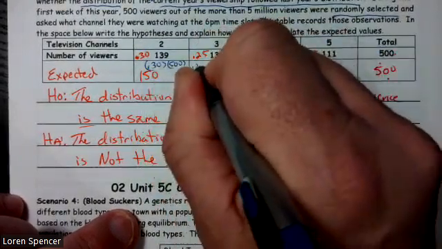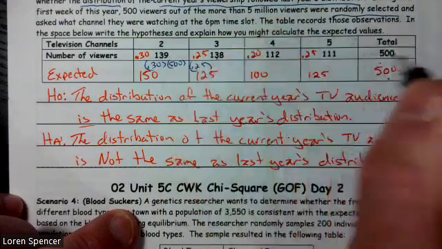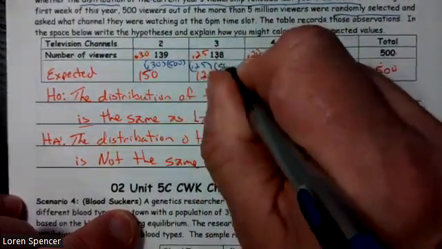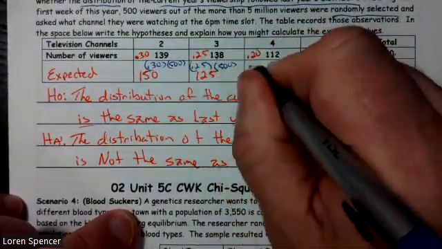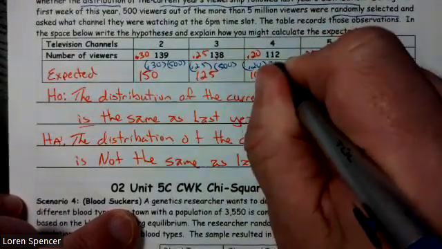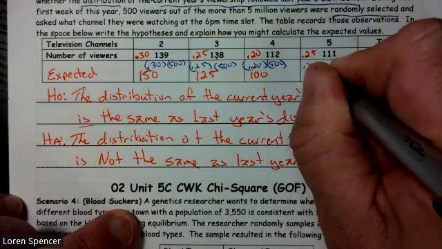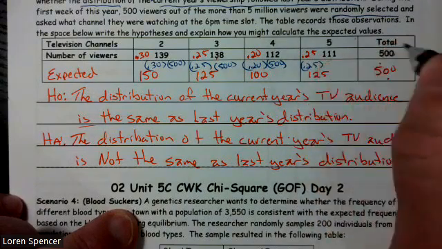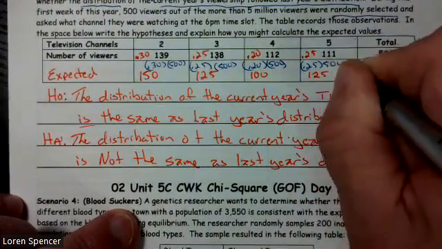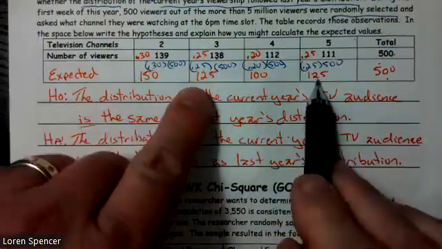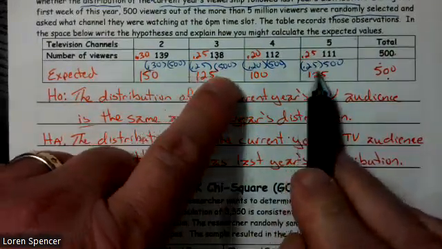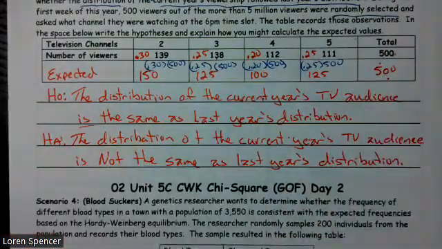This is 0.25 times 500. This is 0.20 times 500. And this is 0.25 times 500. And these two are exactly the same because they have the same percentages and they're multiplied by the same total.